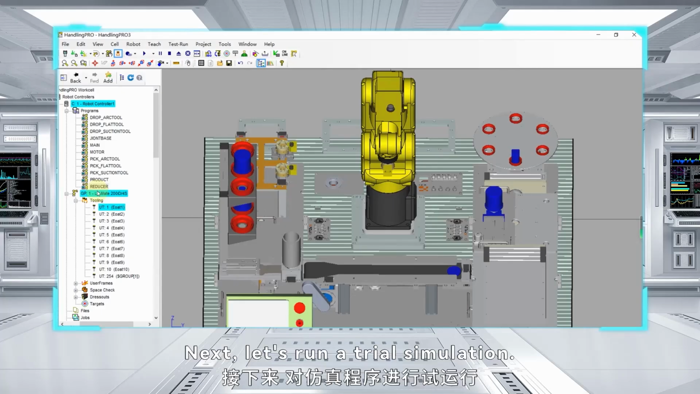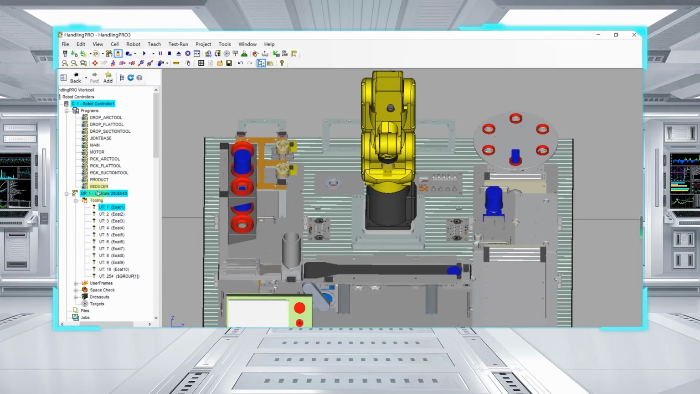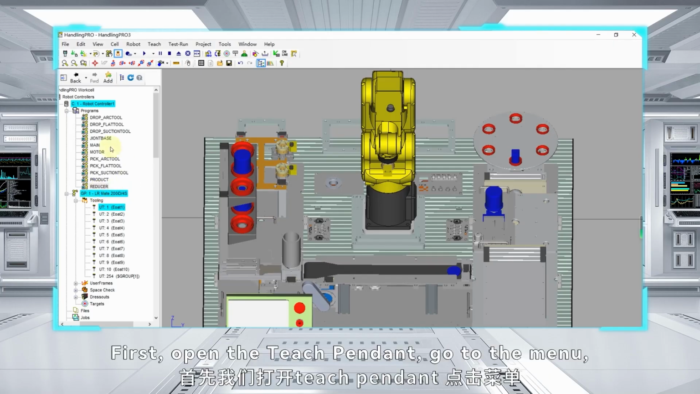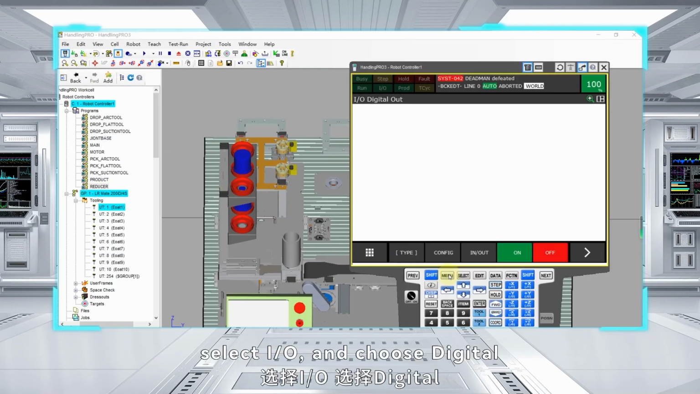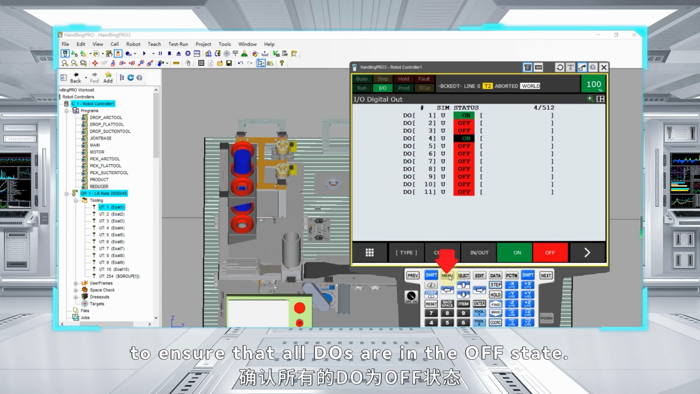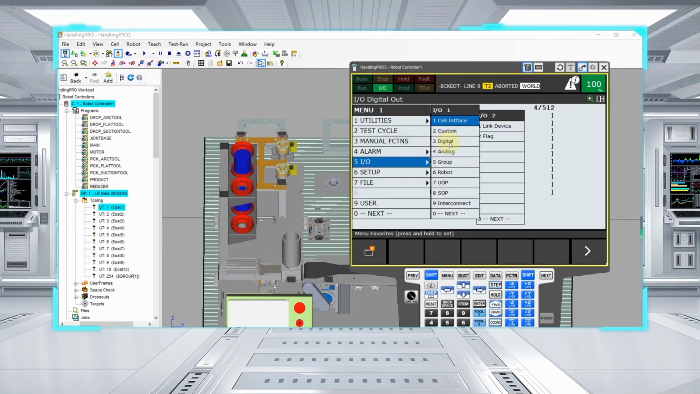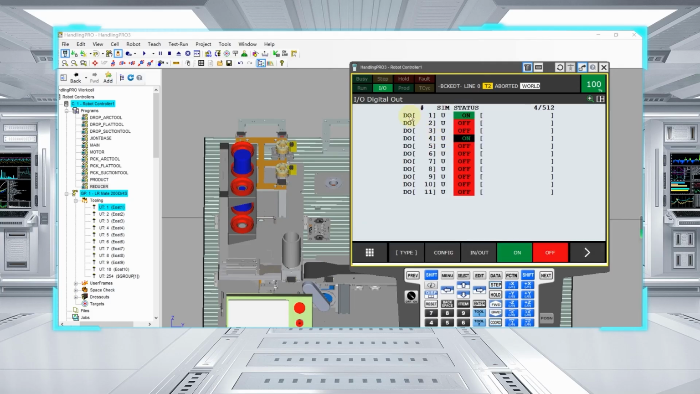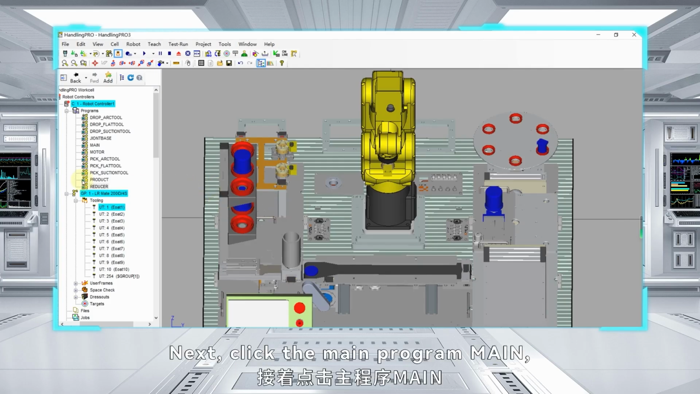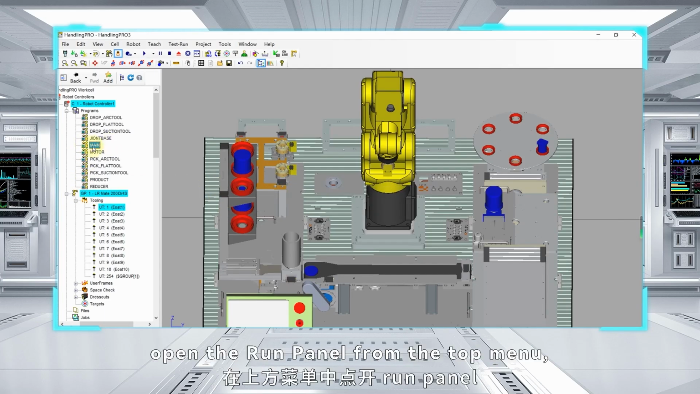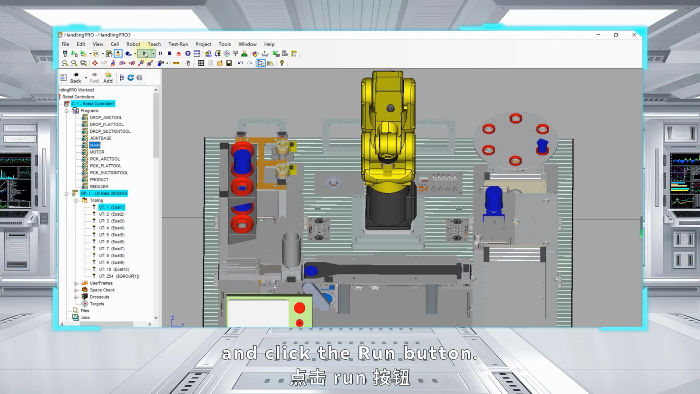Next, let's run a trial simulation. First, open the Teach pendant, go to the menu, select I/O, and choose Digital to ensure that all DOs are in the off state. Close the Teach pendant. Next, click the Main Program Main, open the Run panel from the top menu, and click the Run button.